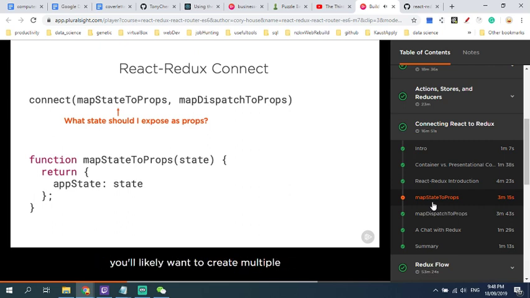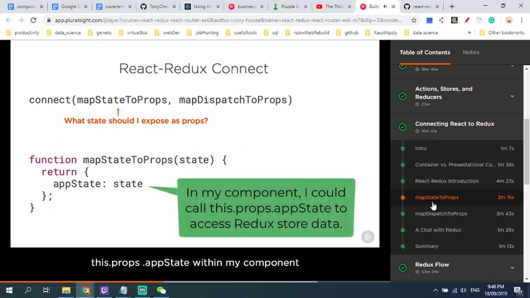But as your app grows, you'll likely want to create multiple components to manage different pages or sections of your app, and you'll likely want to create different reducers to handle different slices of your store. This is an example of a simple map state to props function that makes all of your state accessible to the component via props. With this setup, I could say this.props.appState within my component to access any state that's handled by my appState reducer.